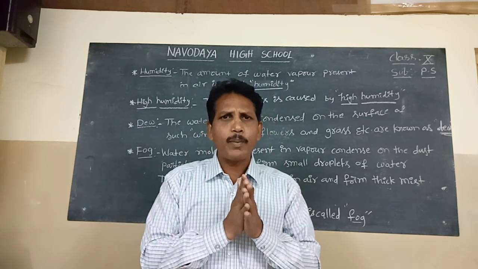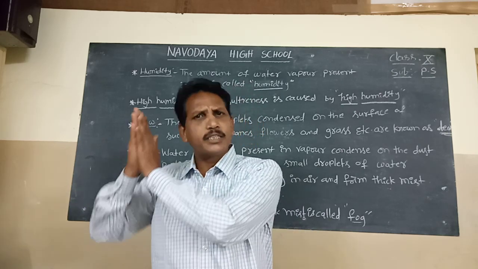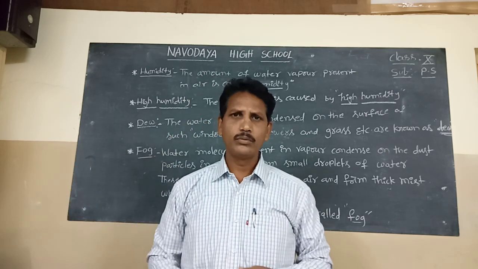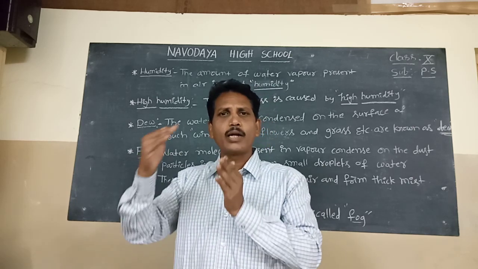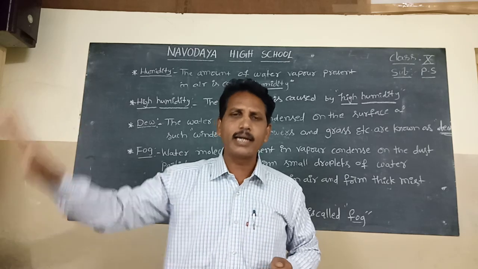Water droplets formed by condensation on such surfaces are known as dew.